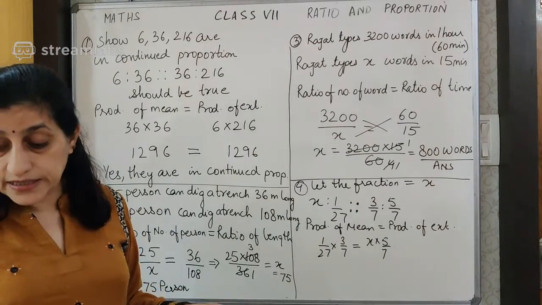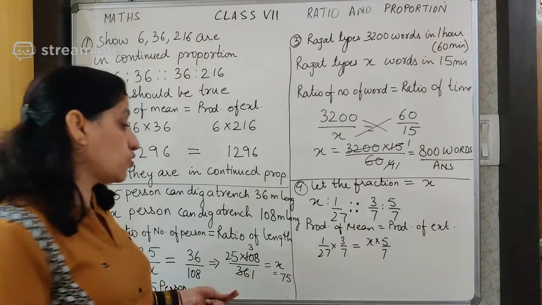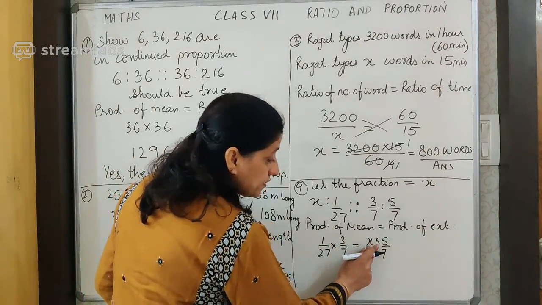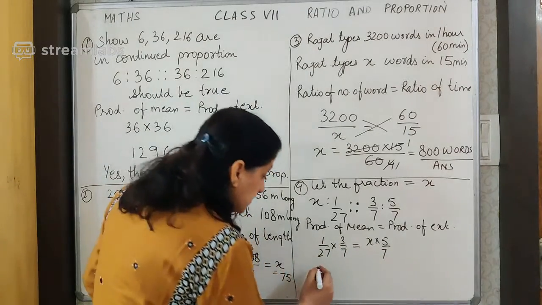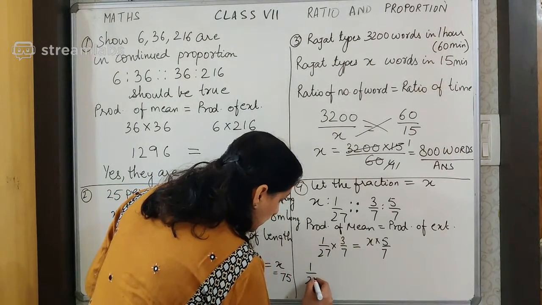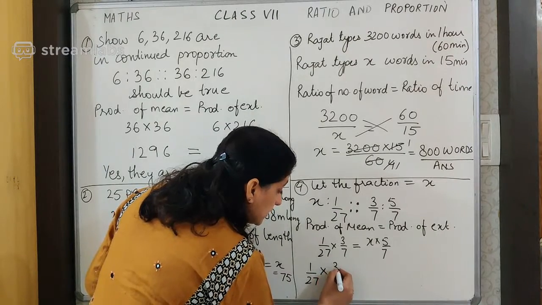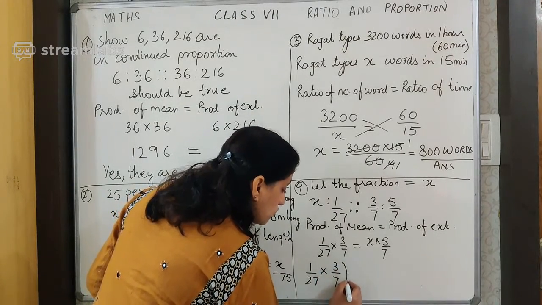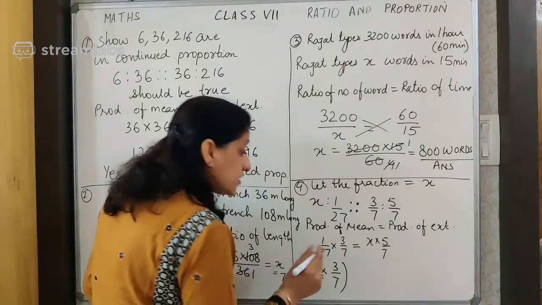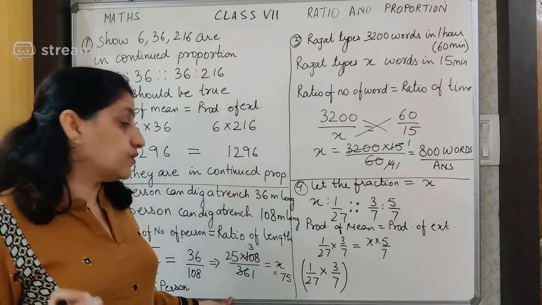Right children, did you get it? Now we are left with solving this question. So this is multiplied over here. On the other side it will be divided. So I have here 1 upon 27. Children, very keenly observe the way I use for solving also. I always try to use a method which is easier to understand.